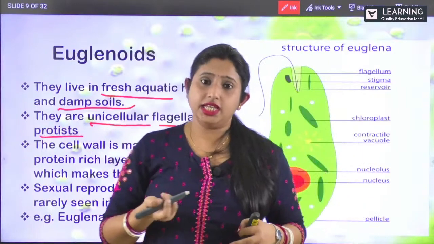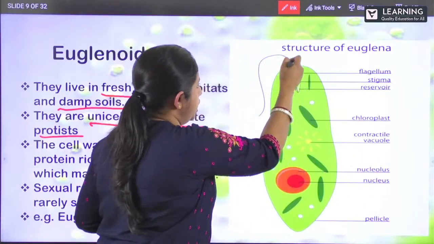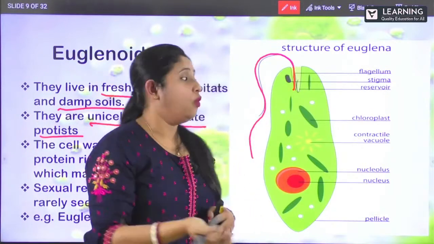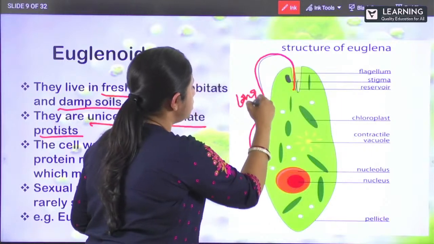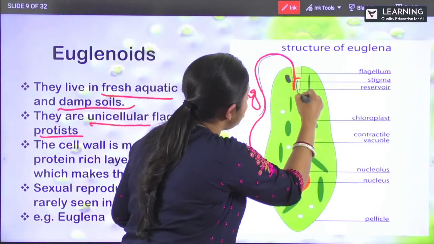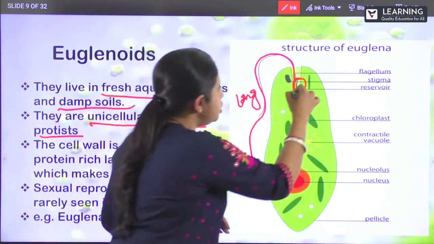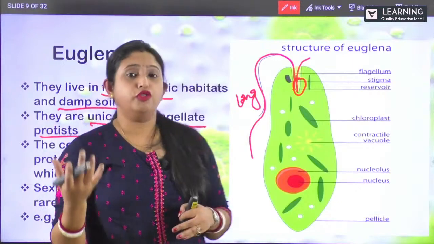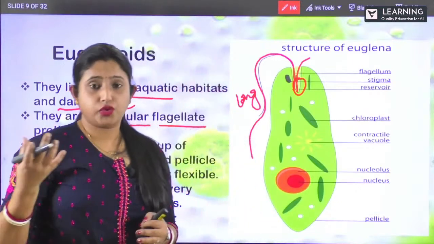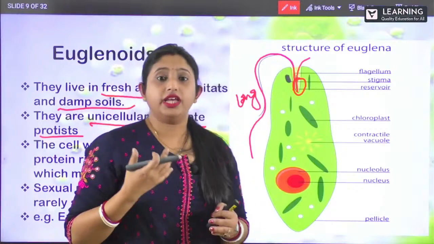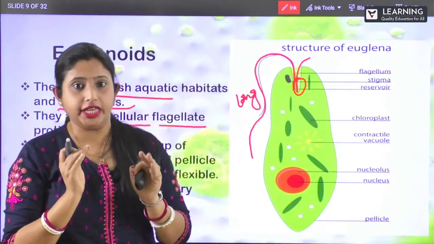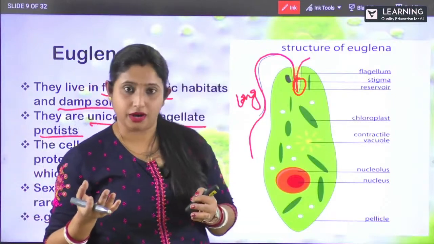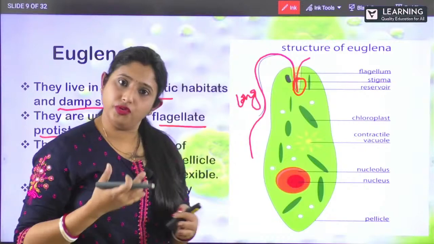So, as you can see that they have got flagella here, right? They have also got two flagella. One is your long flagellum. And here you can see the small flagellum coming out. So one is your long flagellum and one is your small flagellum. So how do they move? They move by contraction and relaxation. So they need to contract their body for movement. So they do not have pseudopodia like amoeba. They have to move by contraction and relaxation.